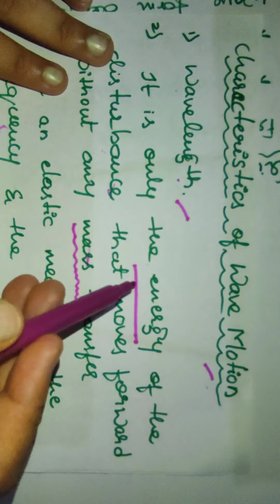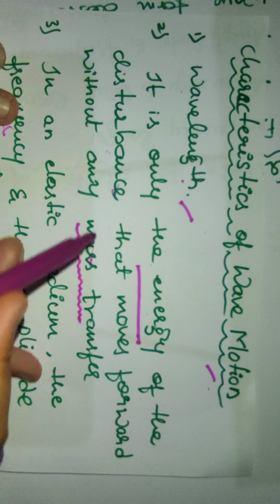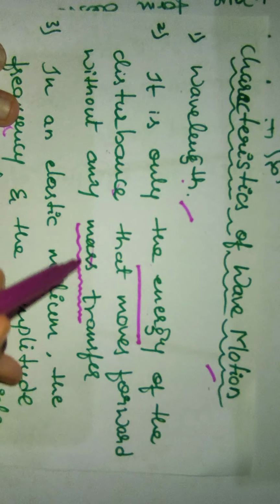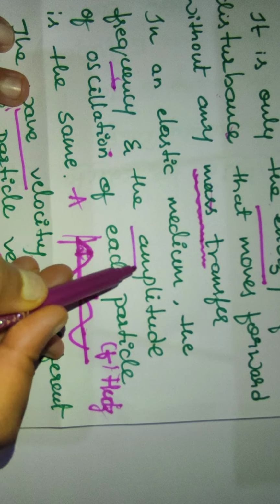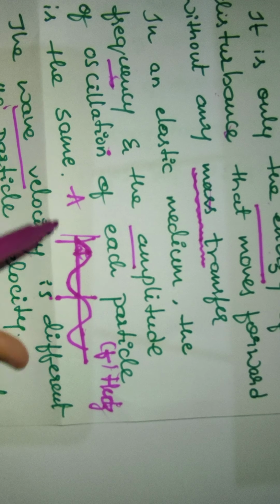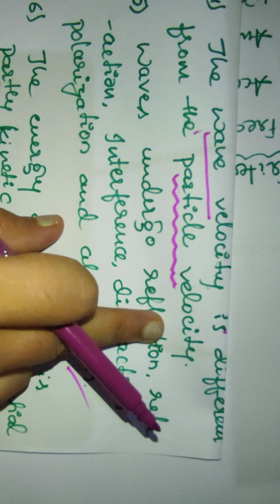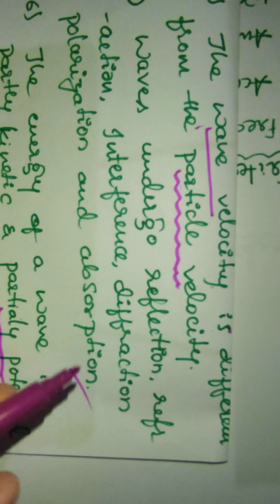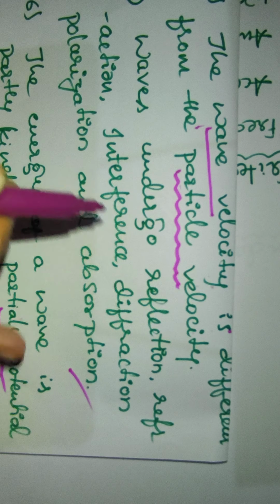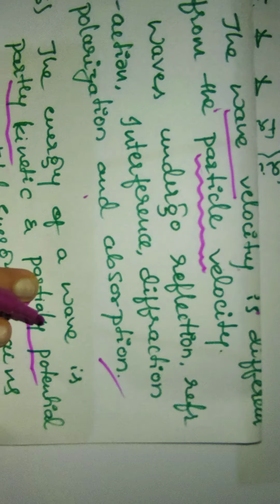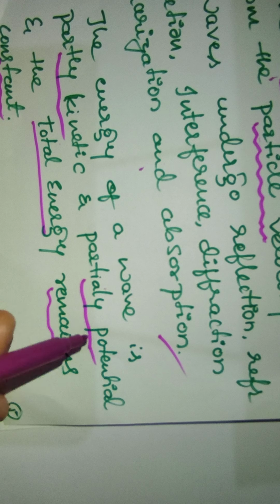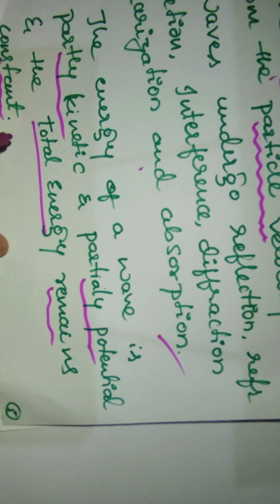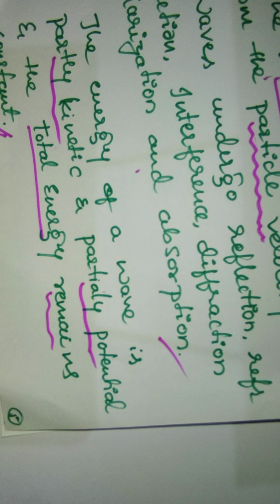What are they? Wavelength; then the energy of the disturbance moves forward but not the mass; the frequency and the amplitude of oscillation of each particle are the same; the wave velocity is different from the particle velocity; the properties such as reflection and refraction are also characteristics of a wave; and the energy of a wave is partially kinetic and partially potential. Because of that, the total energy remains constant in waves.